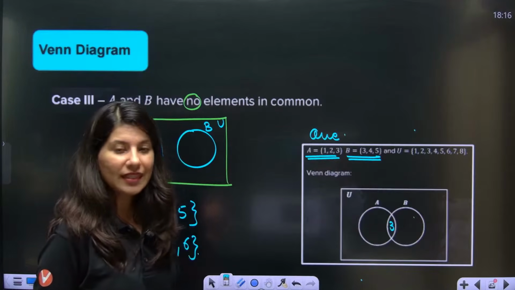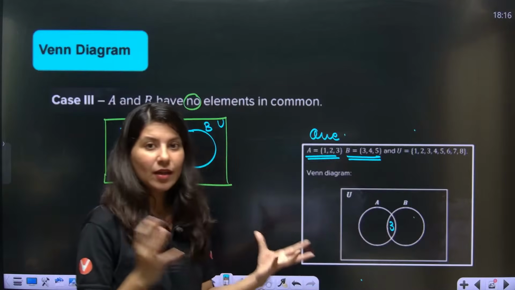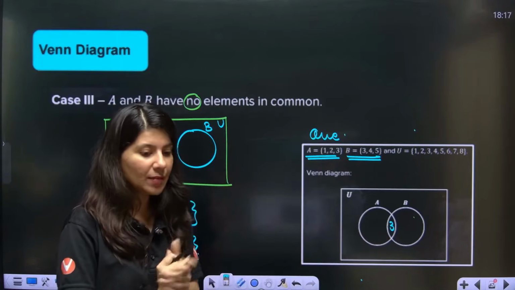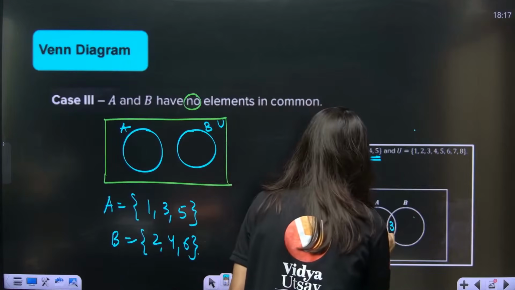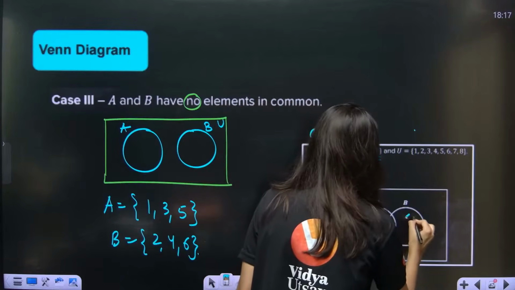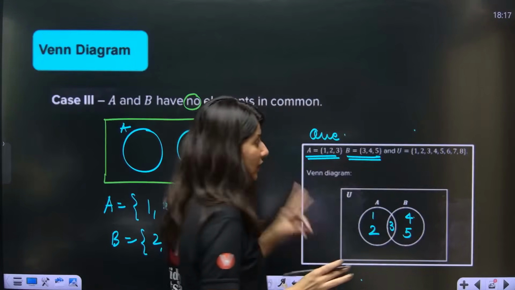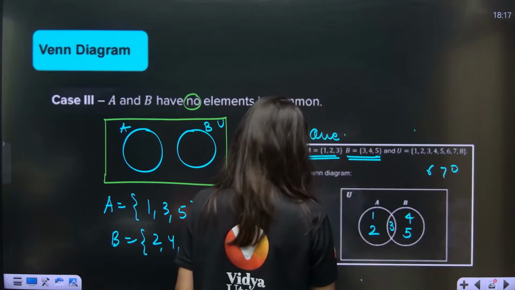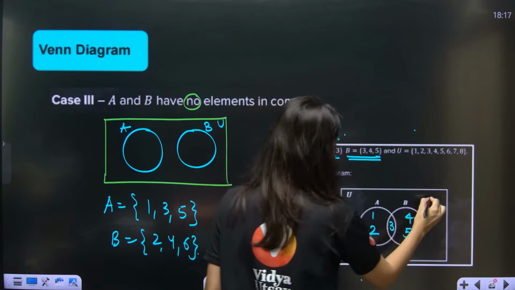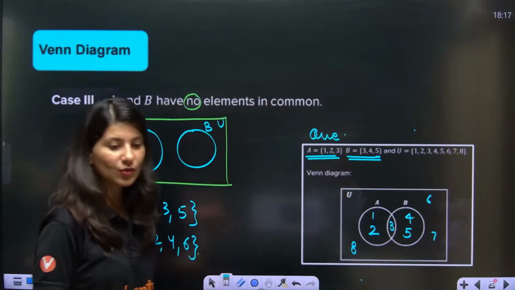So 1, 2, 3, 3, 4, 5. So 3 will come in middle. And obviously A and B are having some element in common. Right or wrong? So 3 will be in middle. 1 and 2 will be here. 4 and 5 will be here. 1, 2, 3, 4, 5 sorted. Now 6, 7, 8 will reside where? Tell me. So 6, 7, 8 will reside in the rectangle, that is universal set.